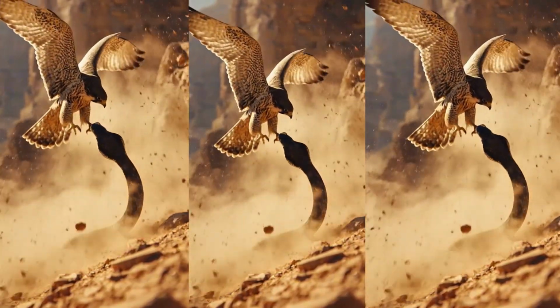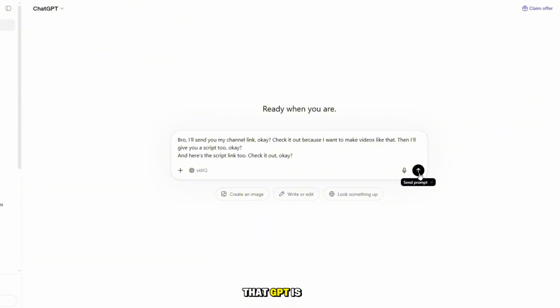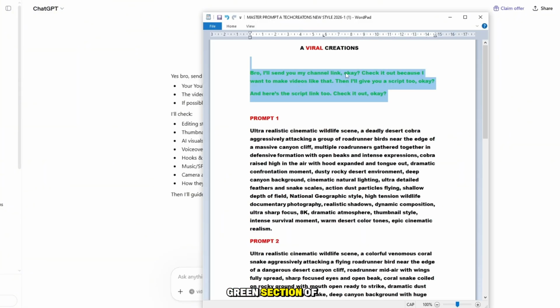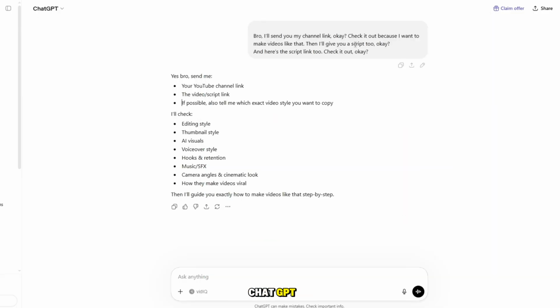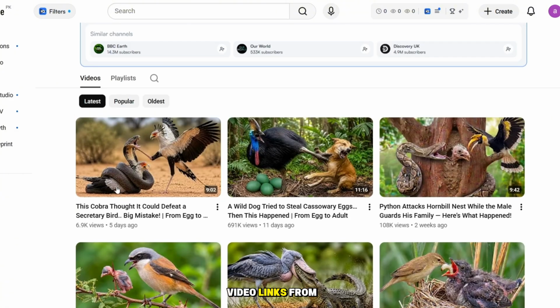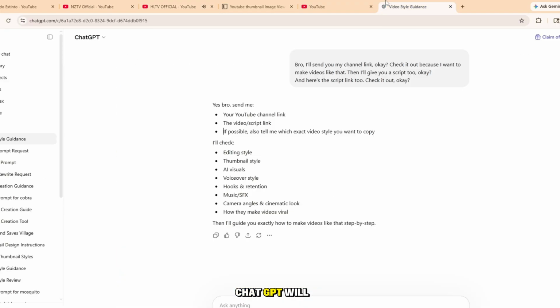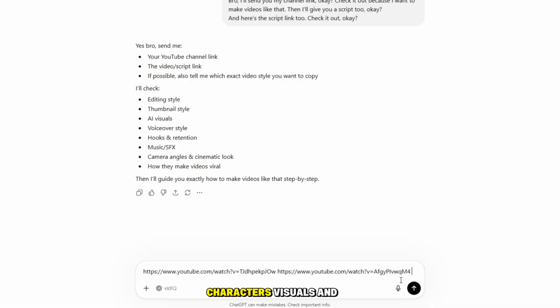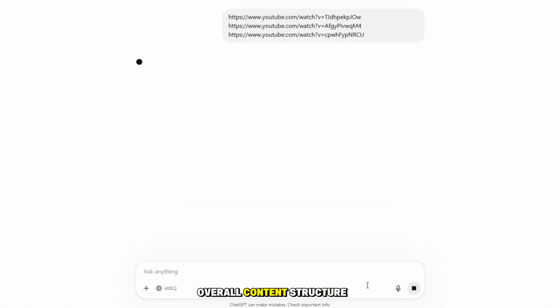First, let's open ChatGPT. Once ChatGPT is open, I'll provide you with a prompt document. Copy the first green section of the prompt and paste it into ChatGPT. It will ask you for the YouTube channel links whose videos you want to recreate. Simply copy and paste 2-3 video links from that channel.